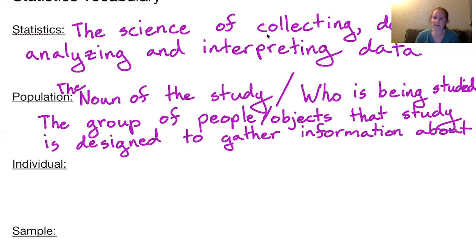We'll have an example later dealing with Bay Area parents. So we're not going to talk to every single Bay Area parent, but the study is designed to be about all Bay Area parents, even if we don't reach them all.